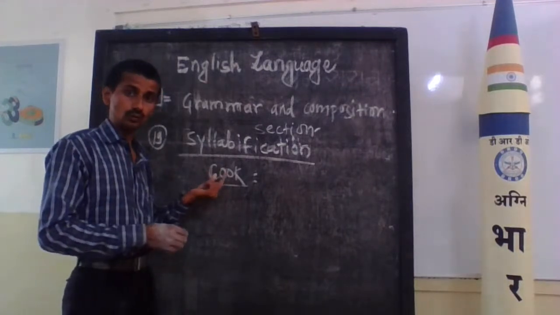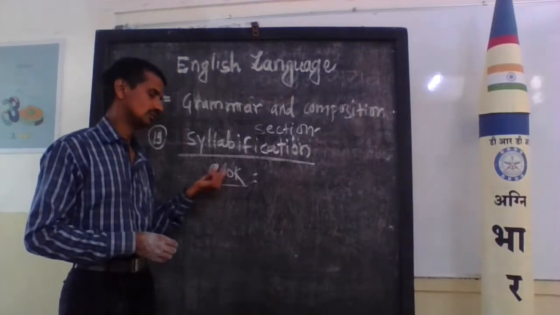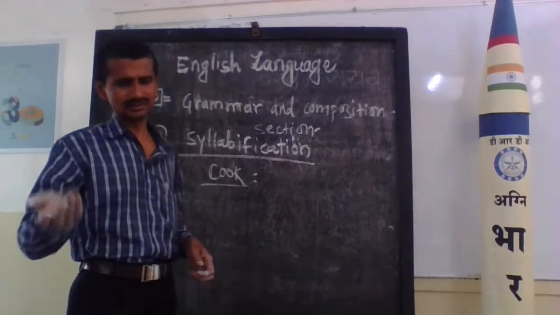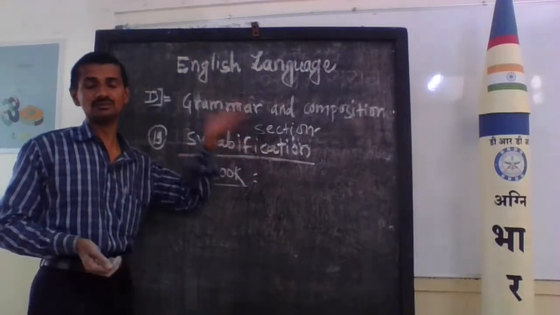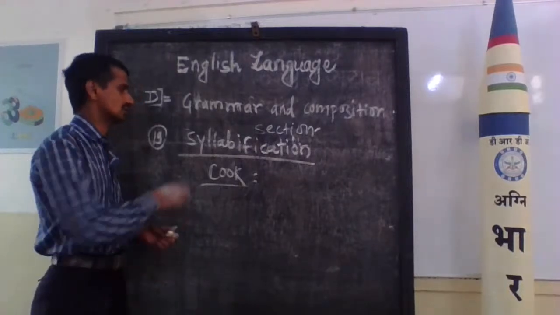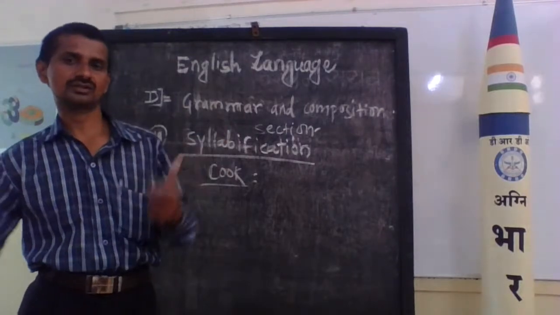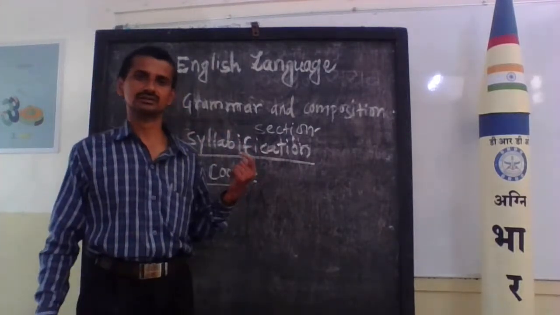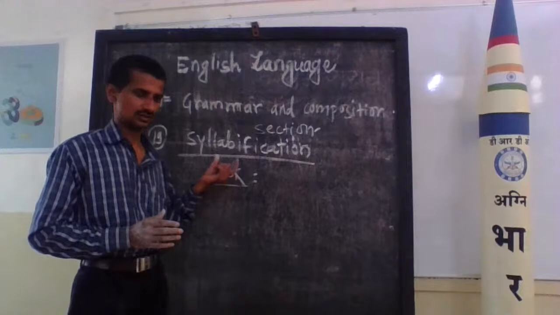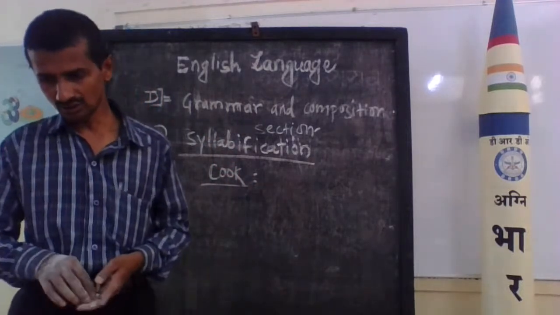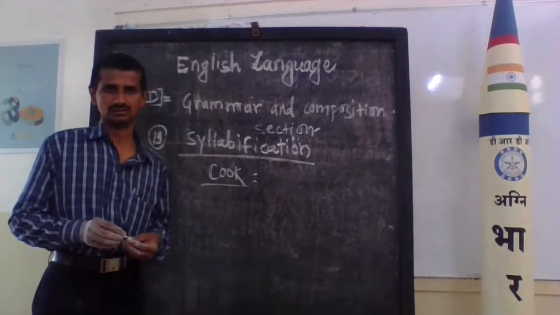Means one syllable is mentioned in that word. Later we will learn what is the meaning of syllabification. Everything will come in the next topic. But this task is based on pronunciation, based on the phonetic symbols. And in 8 standards, we know that there are 46 sounds. So these are syllabifications. Now we turn to the one word answer, substitutions.